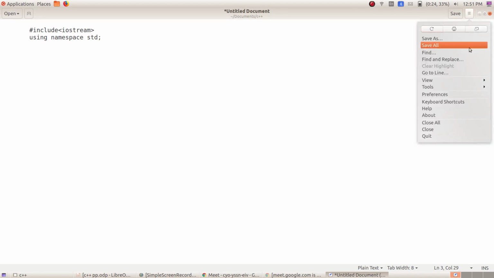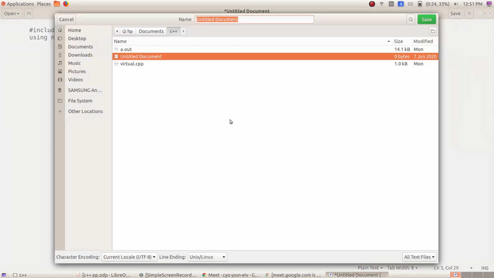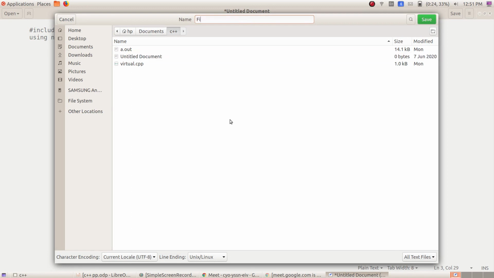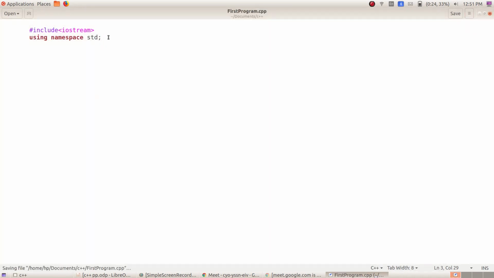Before that I'm going to save. After saving we'll write the program. That will be easy for you to understand. So save as first program .cpp, the name of the program. Okay, so now you can see the colors for the sentences and the words.